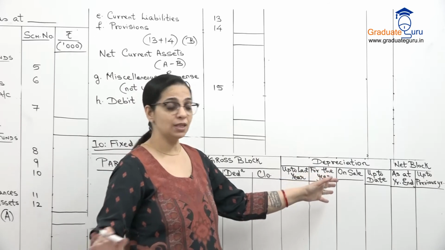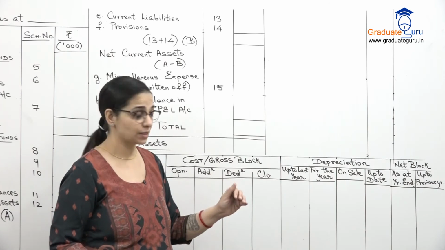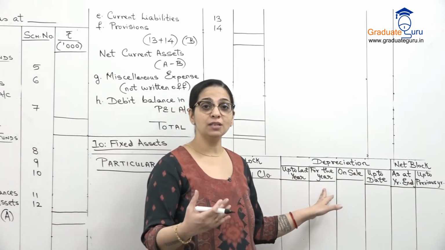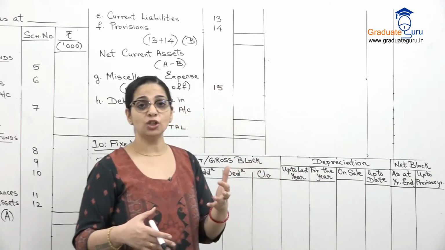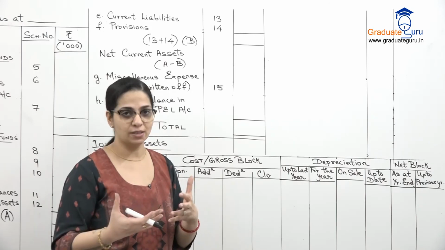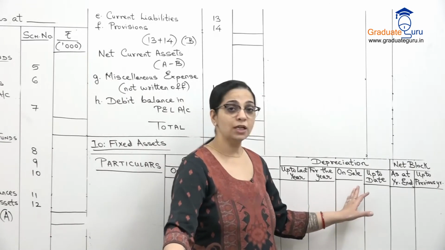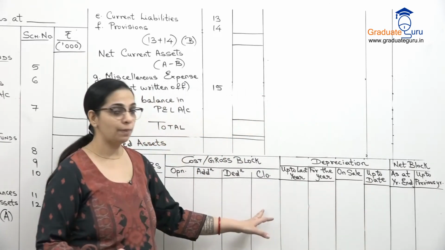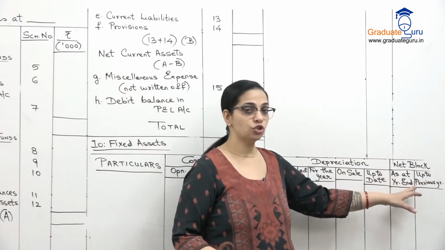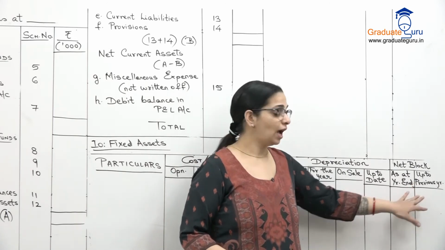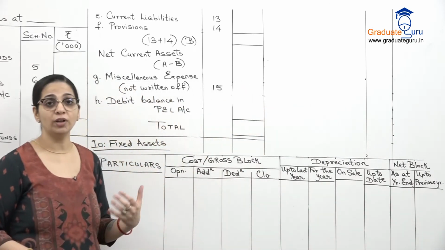Same way for depreciation, you start with the opening balance of depreciation for that particular asset. You add whatever depreciation you have charged during the year, and you subtract whatever depreciation was collected on the sold asset. That will give you the depreciation up to date. This is the depreciation which is finally subtracted from the gross block closing, and you get your net block. Net block you just show what was the amount up to last year and you show what is the amount for the current year. Now what are the assets that you will write over here?